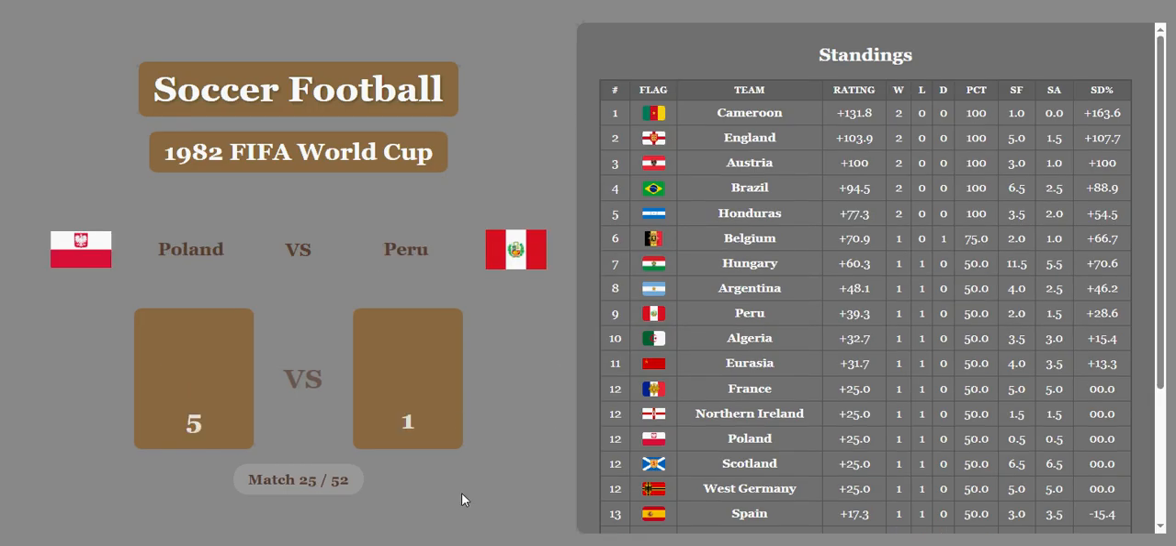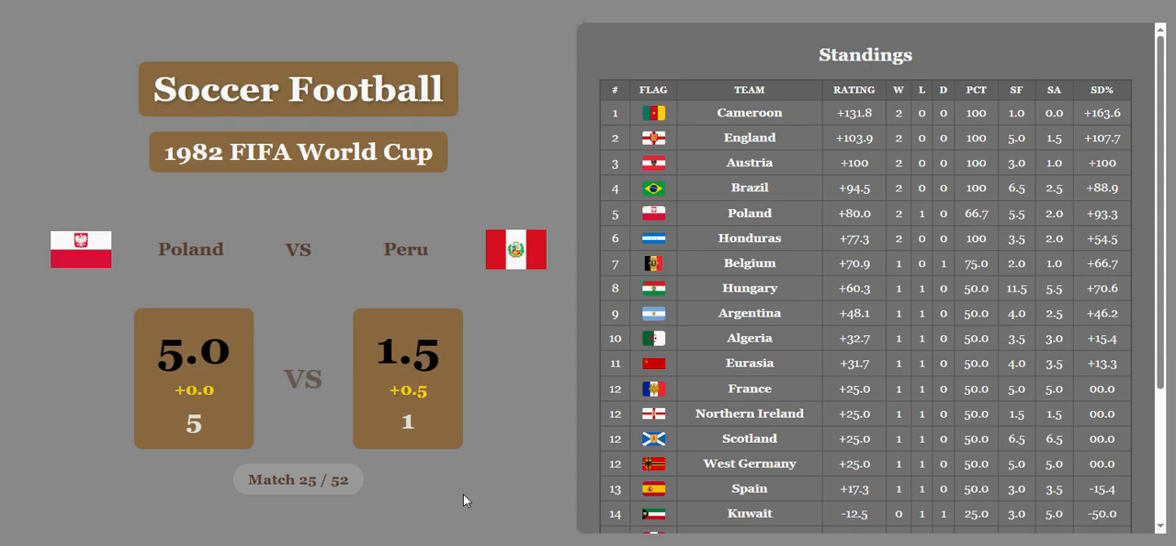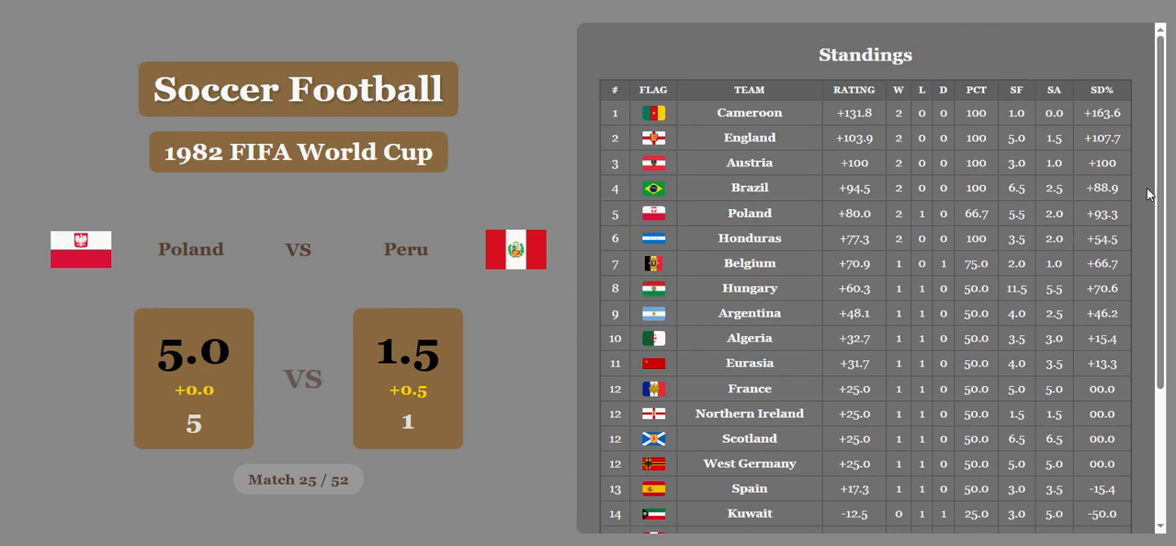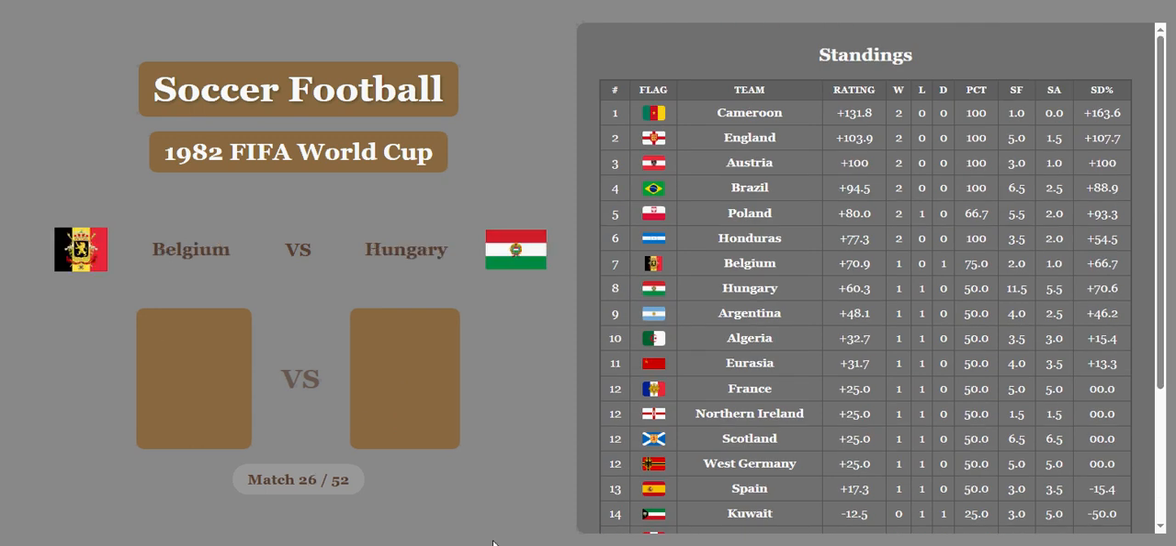Poland versus Peru, 5-1. Poland with a huge win. Peru with a huge loss. And Poland is up in 5th now. Peru is not even visible now. They're down to 15th. Ouch. If you're going to lose, don't lose by that much, folks.